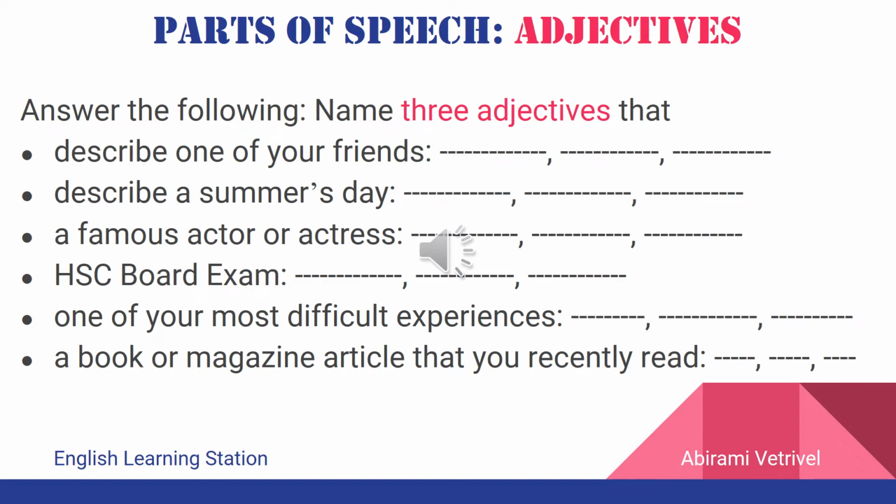Friend is a noun. The next is to describe a summer day. A hot, sultry, humid day. So hot, sultry, humid, all of these are nothing but adjectives. How do we describe an actor or an actress? The adjectives that could be used to describe an actor or an actress would include tall, handsome, versatile, etc.